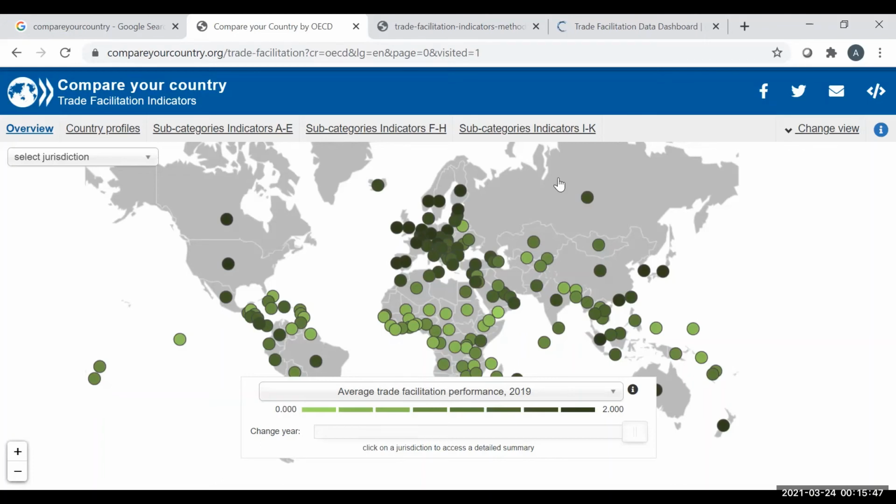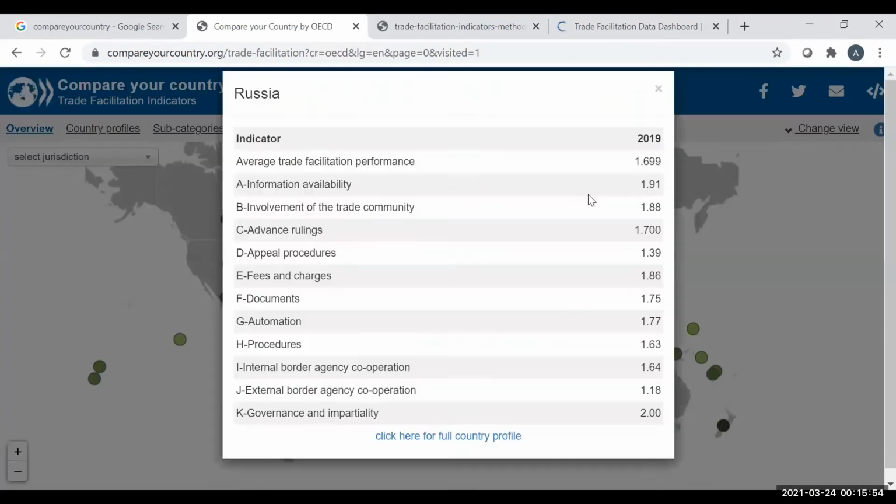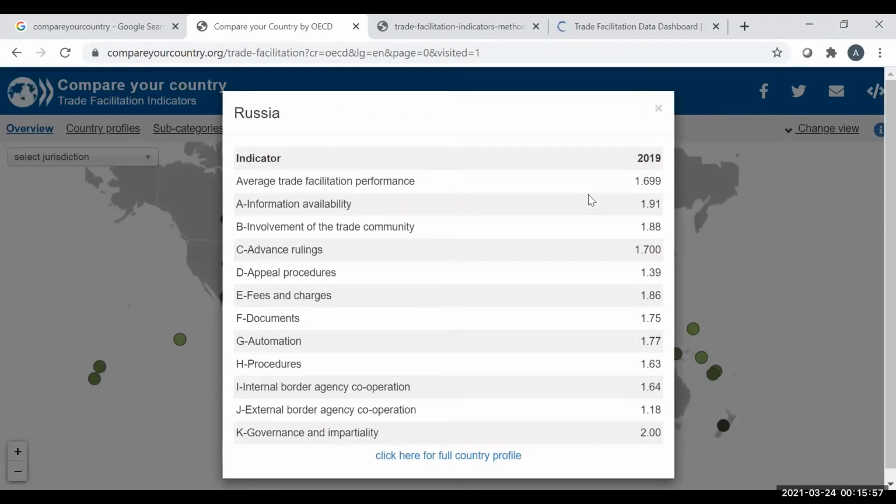You can click on a country to find out the trade facilitation indicator. I've selected Russia here. Once I click on Russia, I have the trade facilitation indicator for the country. In the case of Russia, the average trade facilitation performance is 1.699, which is closer to 2, which means that the country has better facilities as far as trade facilitation is concerned. Apart from average trade facilitation performance, you can also see the values for all the 11 indicators that we have discussed in the previous slide.